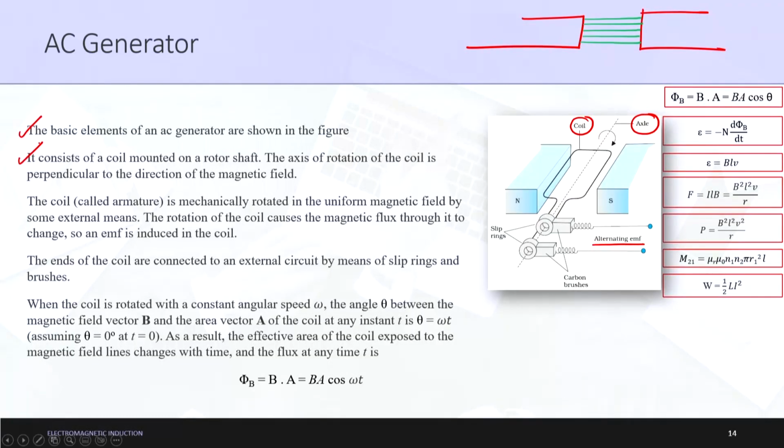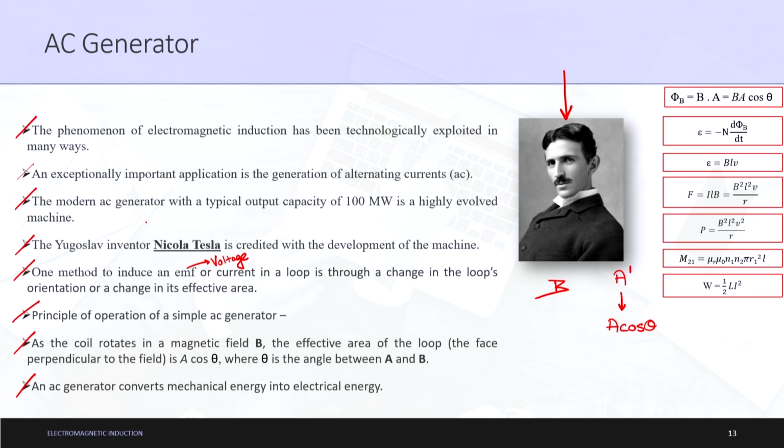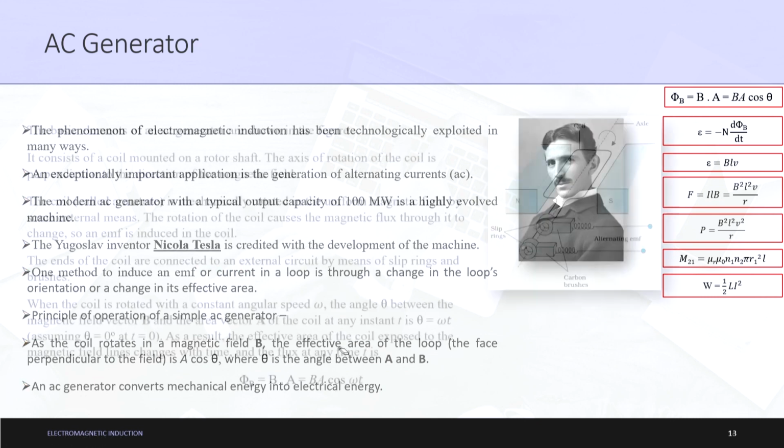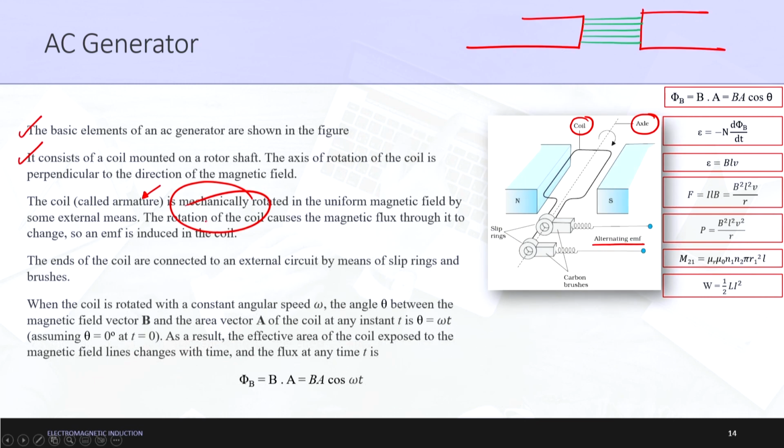So, moving on, it consists of a coil mounted on a rotor shaft. I explained very nicely what is written here. The axis of rotation of the coil is perpendicular to the direction of the magnetic field. So, this line is also understood. Let us move on to the next line. The coil is called the armature. This is just a new term involved, that the coil is also called the armature. The coil called armature is mechanically rotated, please make sure it is mechanically rotated, and that is why the concept written here was that an AC generator converts mechanical energy into electrical energy. So, we are using some mechanical force to rotate this coil.